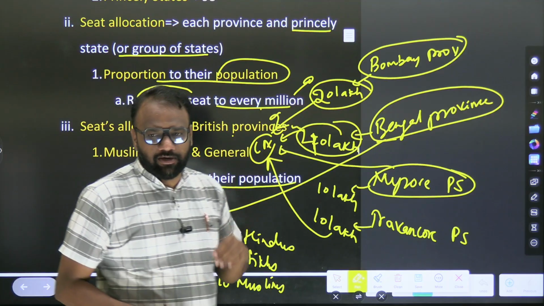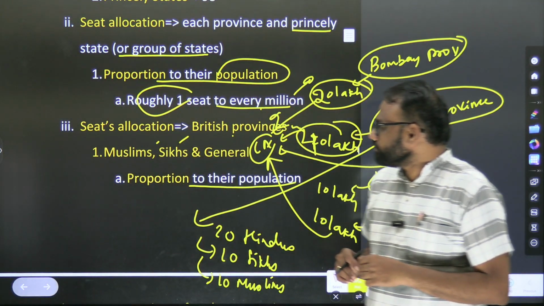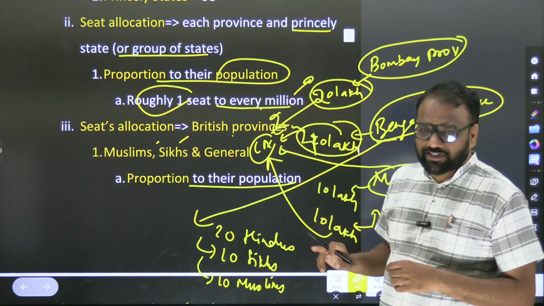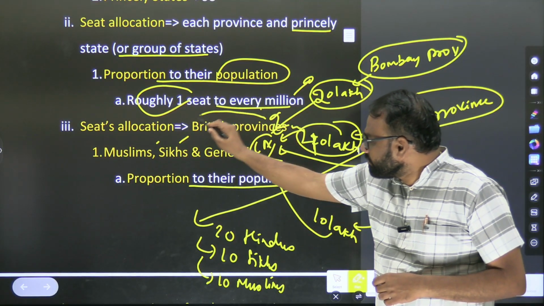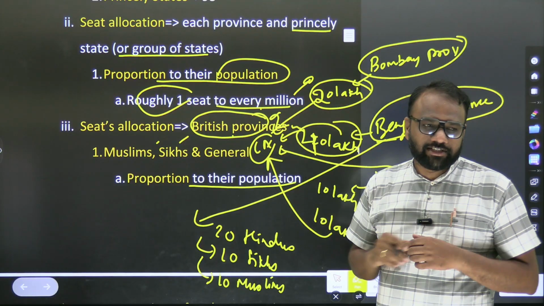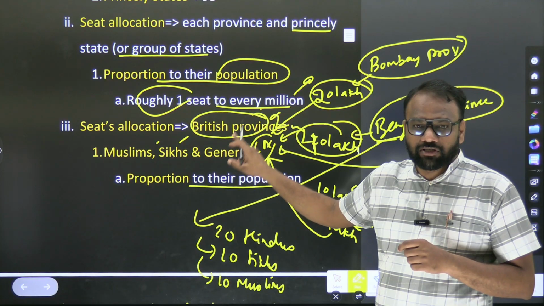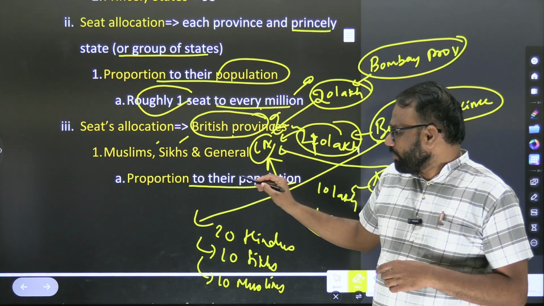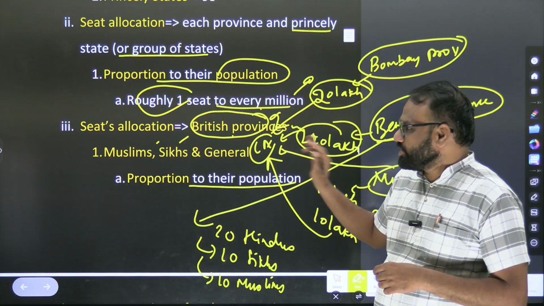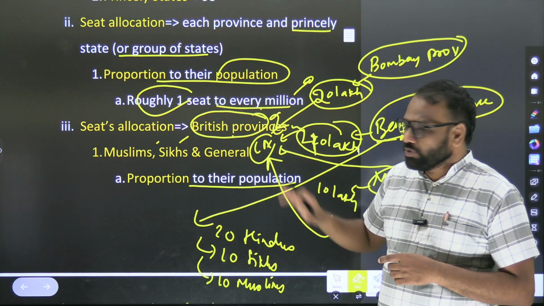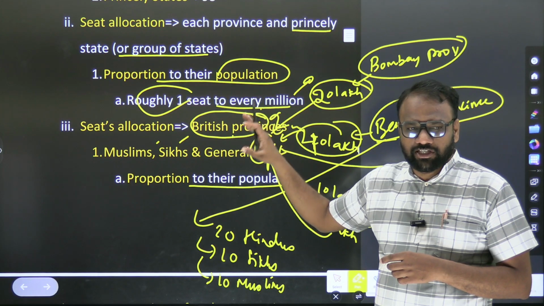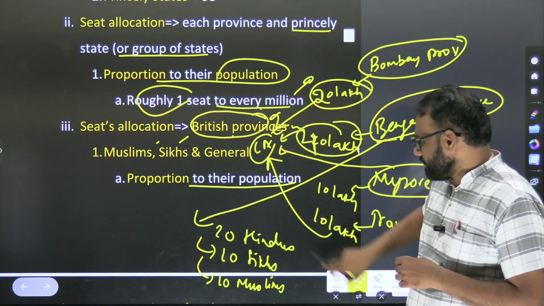So again, this is an important provision: seats allocation to British provinces. So here it is British provinces, not princely states. Here I have not used the term princely state, I use the term British provinces. So proportion to their population, Muslims, Sikhs and general. UPSC can frame a question to such a deeper level here.